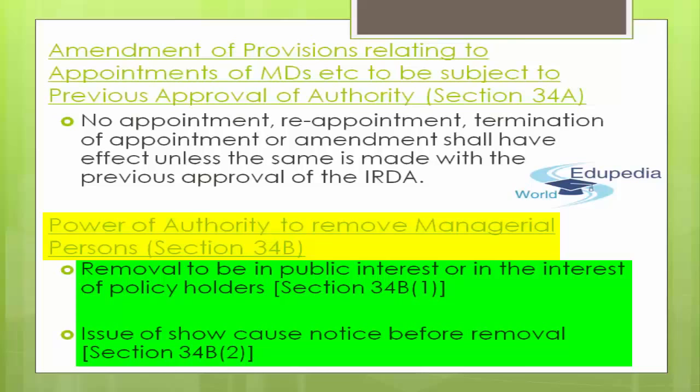It simply says that IRDA has authority to remove any of the managerial personnel of the insurance based company if they are satisfied that their removal is extremely important in order to ensure the public interest and in the interest of policy holders. They can do so, but they need to record those reasons in writing and then they can issue the order, and with such date as has been specified in that order, they can remove any of the director or chief executive director, or by whatever name called that managerial personnel, whenever they wish to.